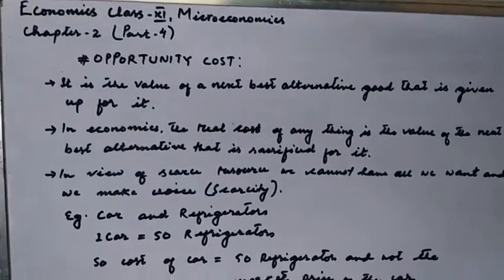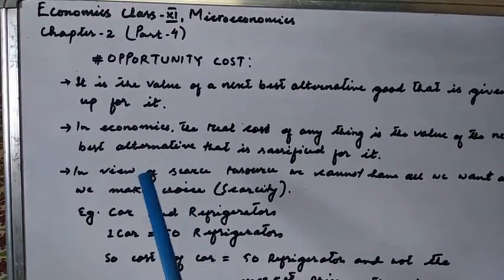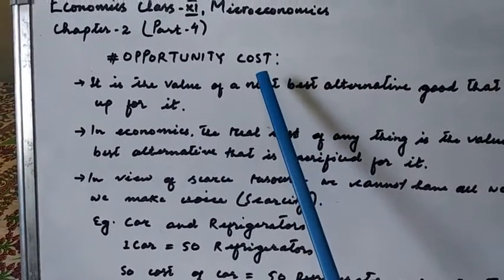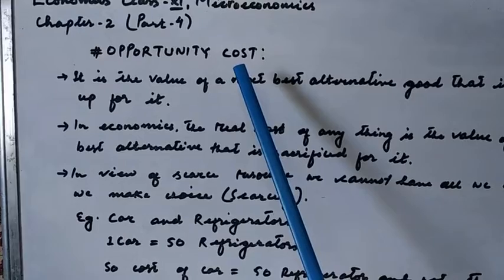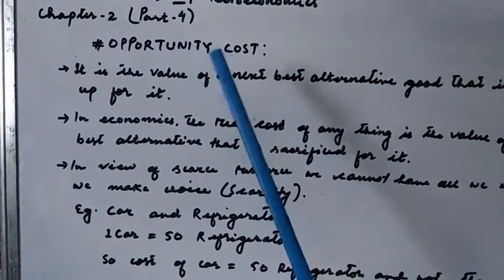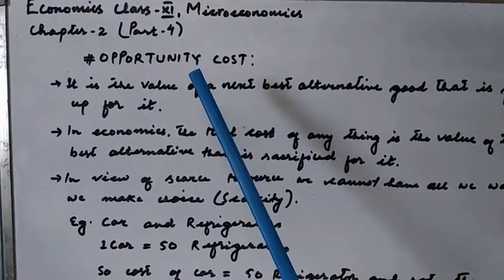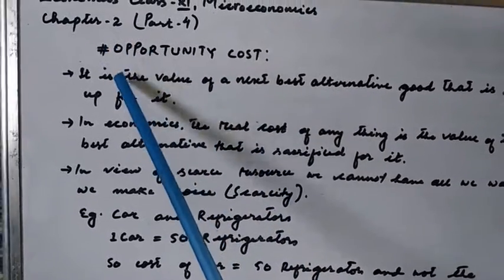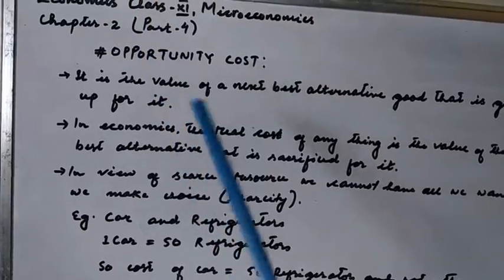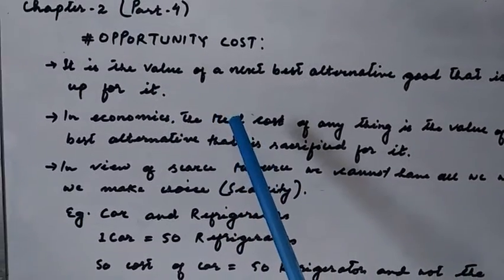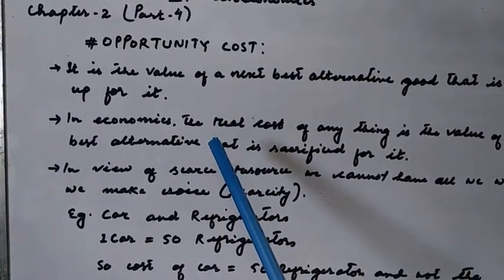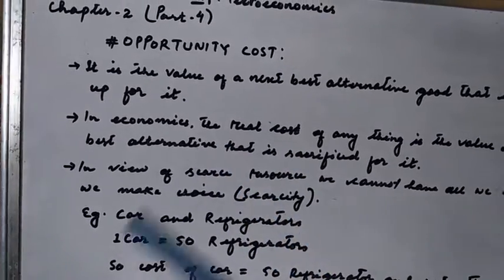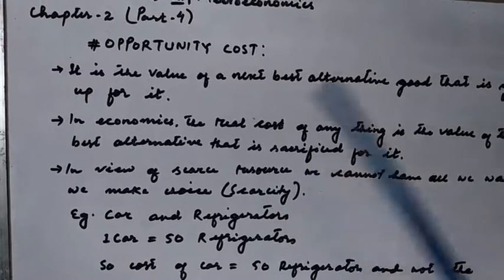Okay, now we move on to an interesting topic, that is opportunity cost. It is related to the previous topic. If resources were not scarce and were found in abundance, then we would not have the concept of opportunity cost. Since resources are scarce and we cannot fulfill all the desires and wants of the people, we have to make a choice which goods to satisfy.